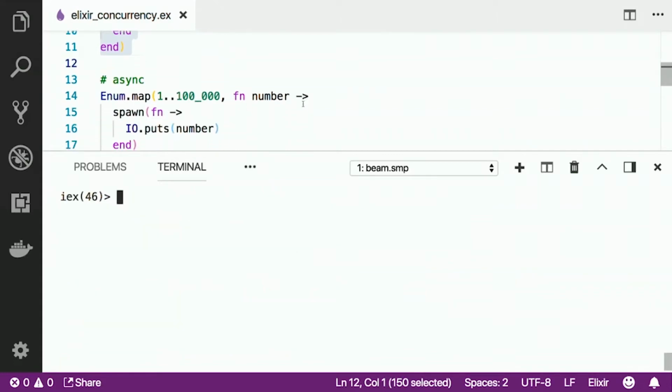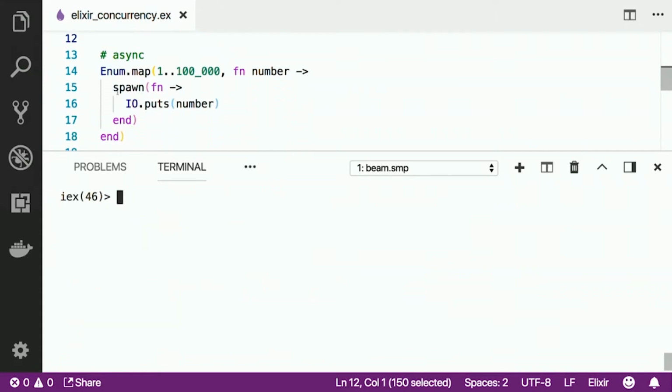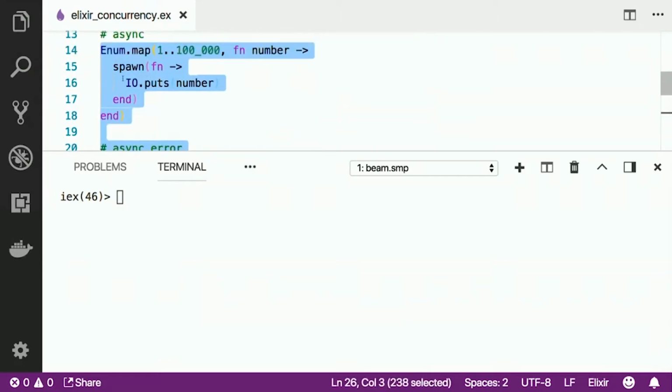What you can do with Elixir is use the spawn function. In this example, again we're mapping through the numbers 1 to 100,000, and each iteration is creating a new process, and that process is independent of the previous process. So what we should see is the numbers 1 to 100,000 printed out, but there may be some misordering, so they won't all be in order.